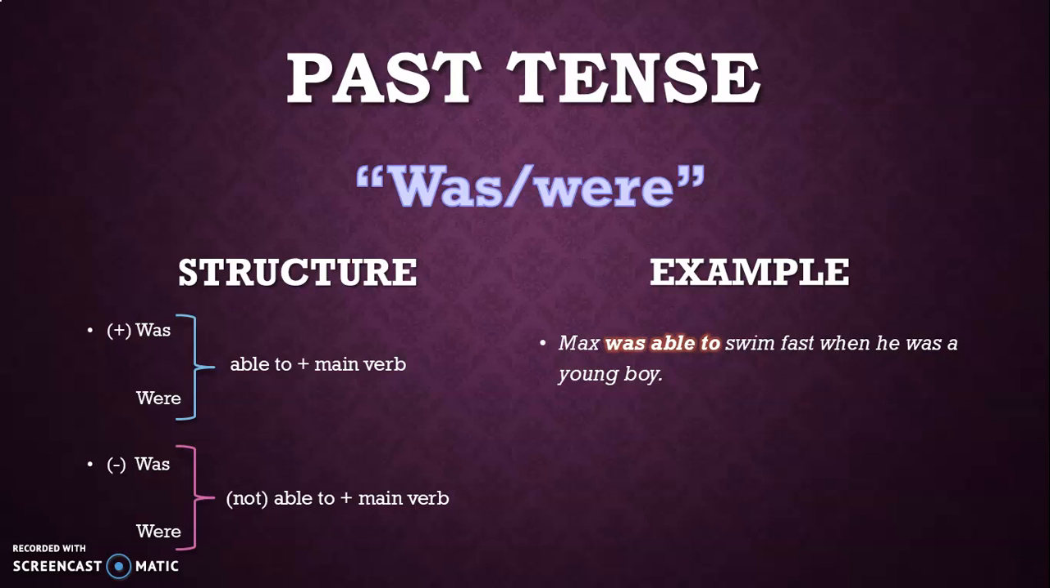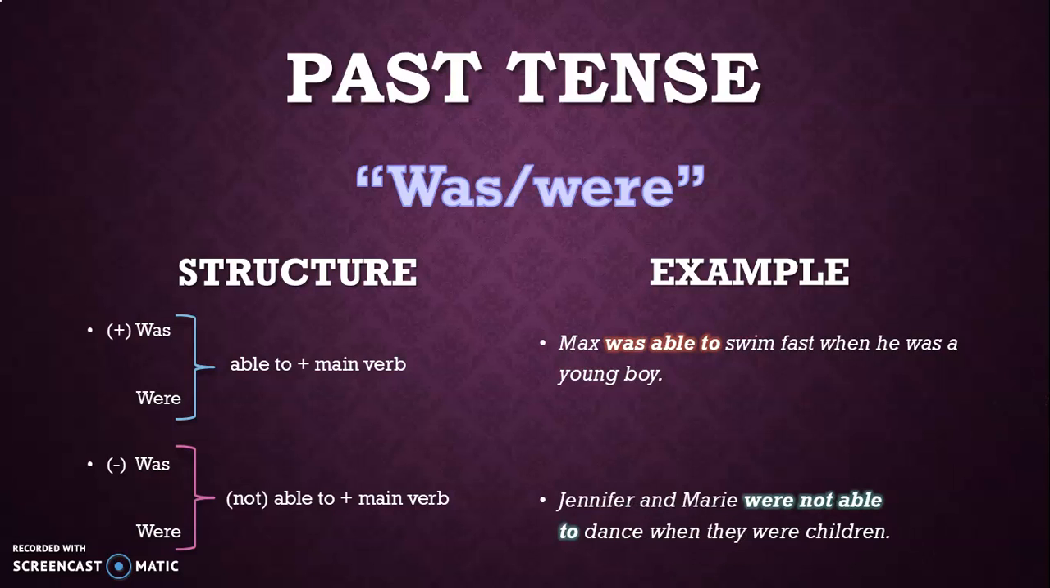Negative. As I mentioned before, you need to add not to indicate that the sentence is negative as well. Example, Jennifer and Mary were not able to dance when they were children.